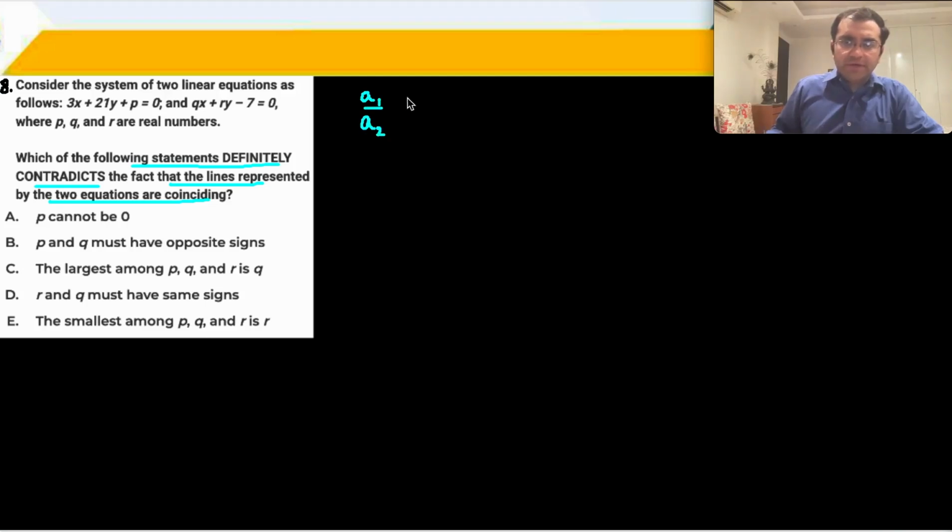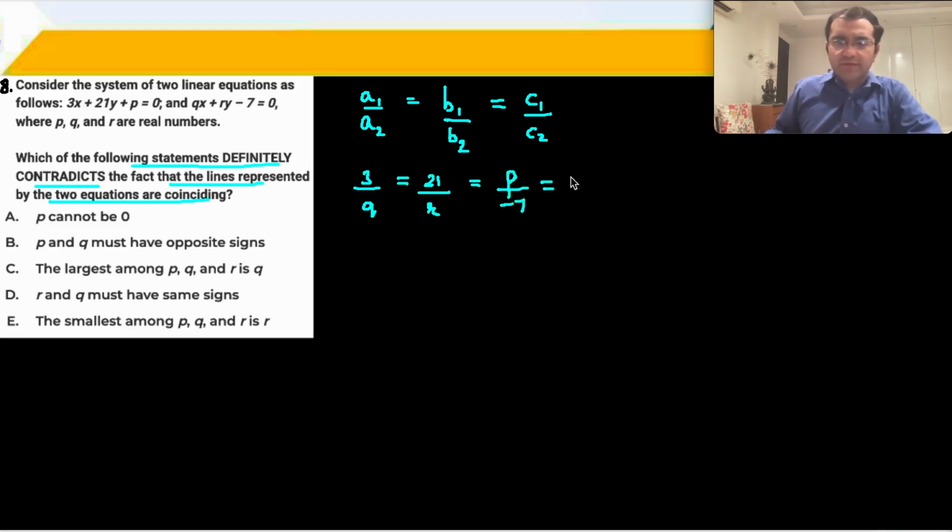A1 upon A2 is equal to B1 upon B2 is equal to C1 upon C2. ठीक है. So 3 divided by Q is equal to 21 divided by R is equal to P divided by -7. All of these have to be equal to, let's say, some value K. All of these have to be equal to each other.